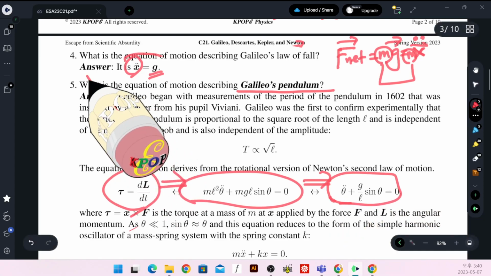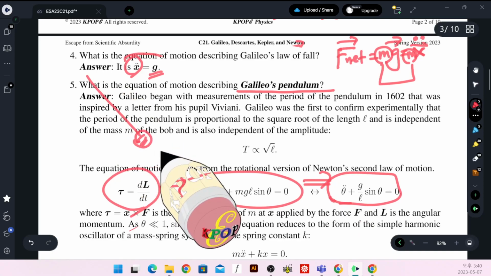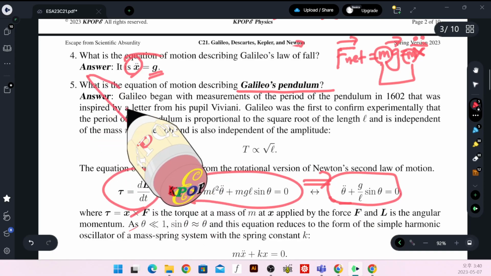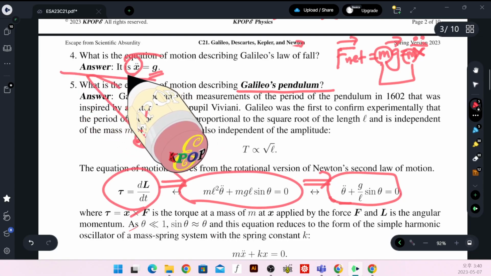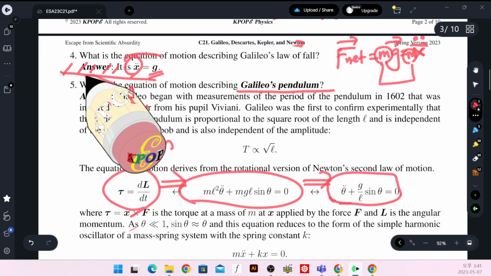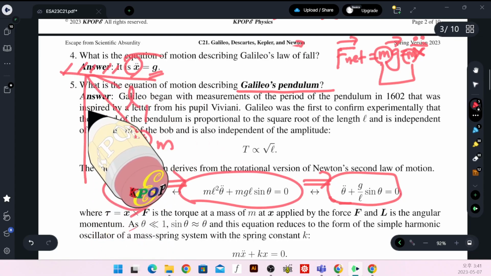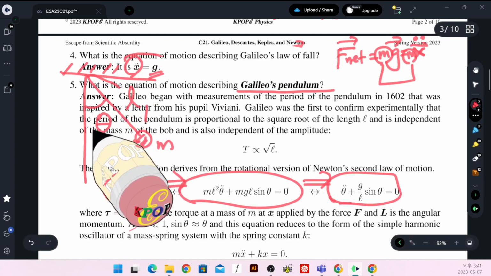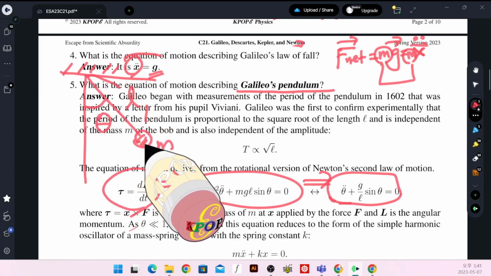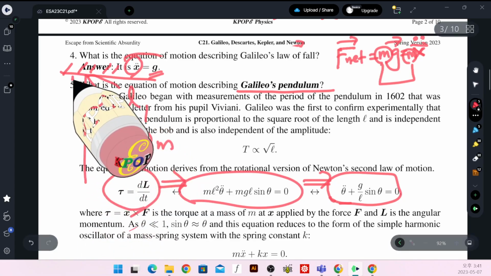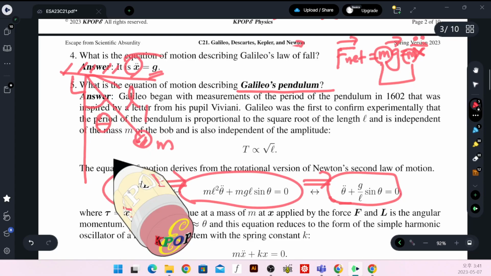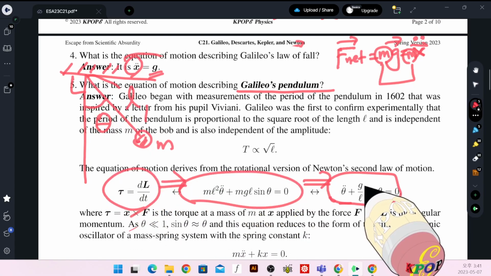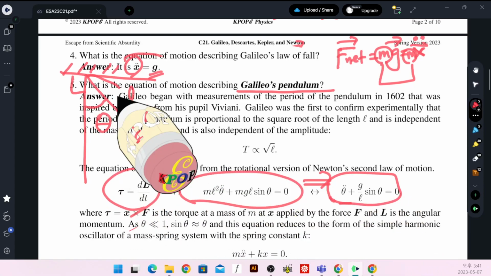What is theta double dot? This is a pendulum of mass m and length L attached to the ceiling, with a vertical straight line, and theta is the angle between the pendulum and the vertical straight line. That's it. g is the gravitational acceleration, L is the length.